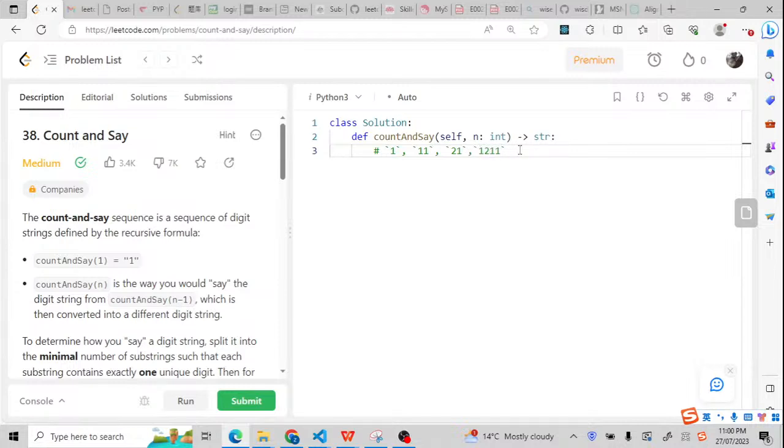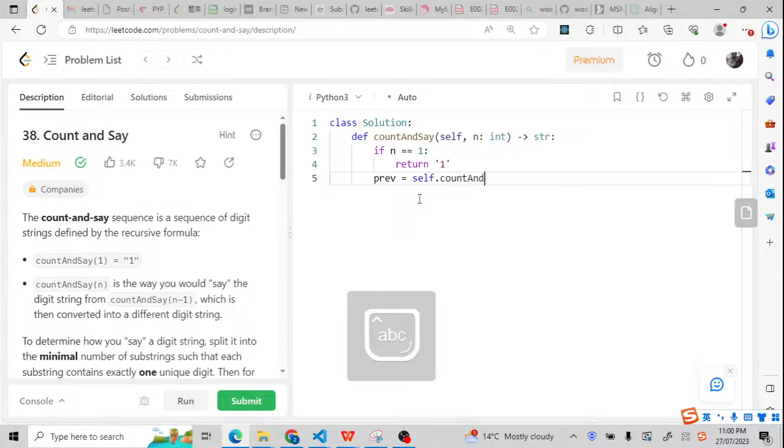But we can also use a recursive function. For the recursive function, if n equals 1, definitely we're gonna return a string 1. But here we can calculate the previous value. It means next is our result, but the previous should be self.countAndSay(n minus 1). If we can get this previous value, what are we gonna do for the next? We just use a for loop to calculate.